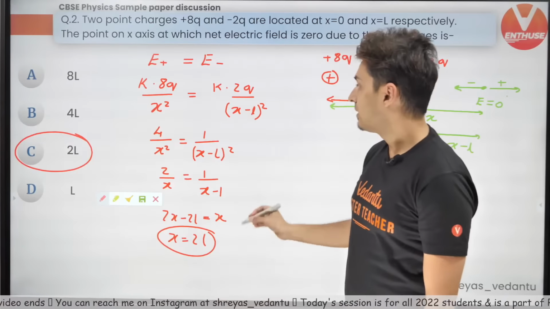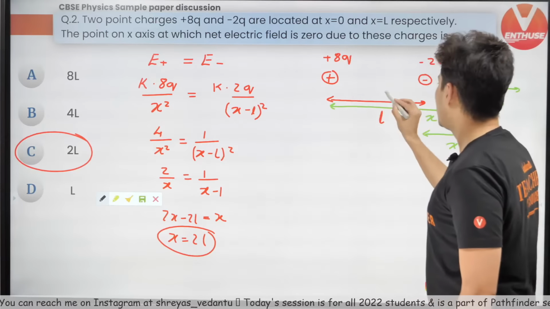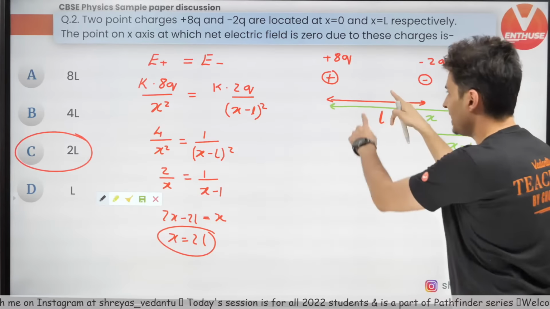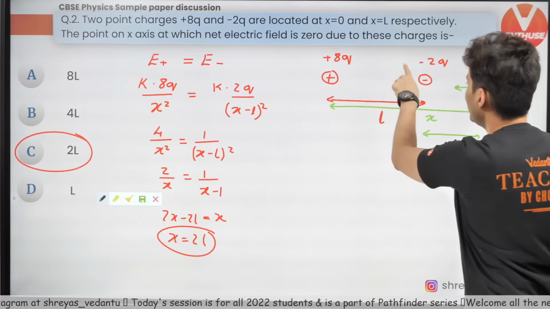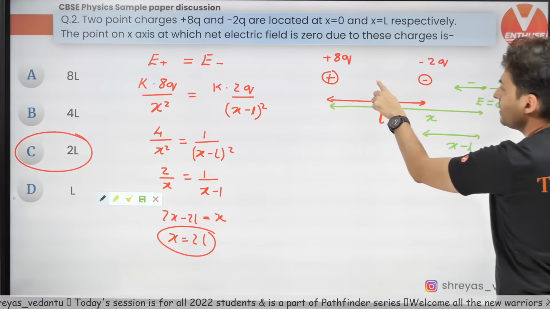A lot of people make a common mistake over here. They take that point over here. Understand, the field won't be 0 here. The field will be 0 here. Why won't it be 0 here?